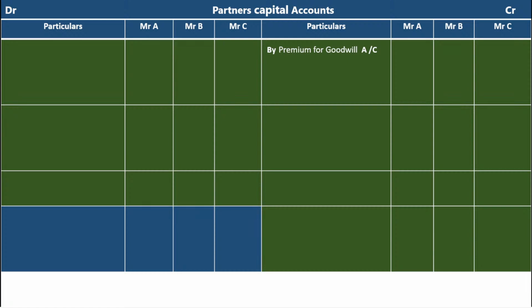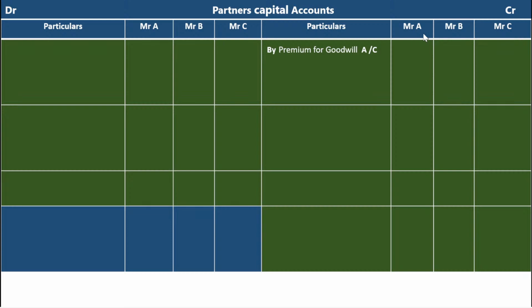We are preparing the partner's capital account. The second entry is premium for goodwill account debit to Mr. A's capital account, to Mr. B's capital account. Everybody focus on my second journal entry. The first journal entry goes to the cash or bank account and premium for goodwill account. Now we are preparing the partner's capital account. In my second journal entry, Mr. A's capital account and Mr. B's capital accounts are credited.